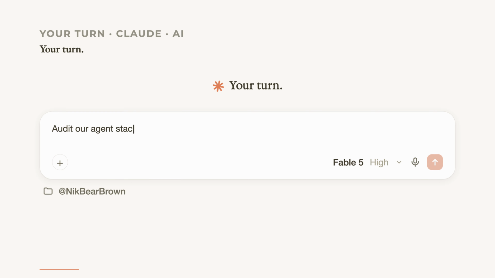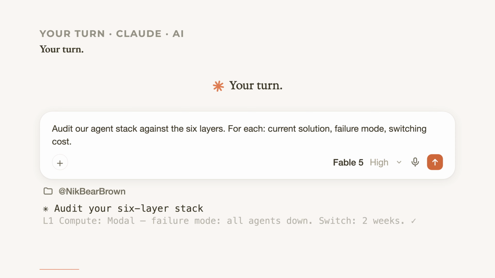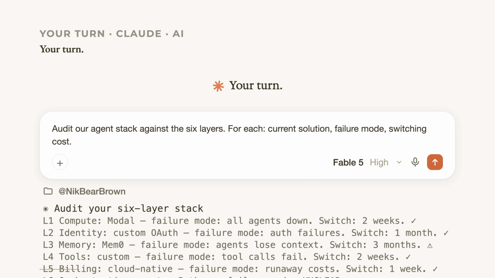Your turn: take the multi-agent system you're building or planning. Draw the 6 layers. For each layer, what vendor or custom code are you using? What is the failure mode if that layer goes down? What would it cost to switch vendors?